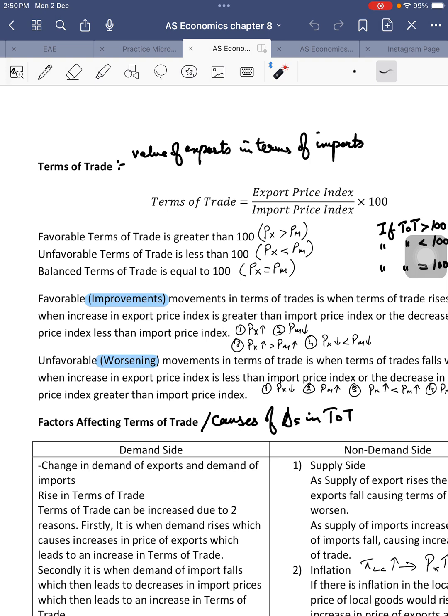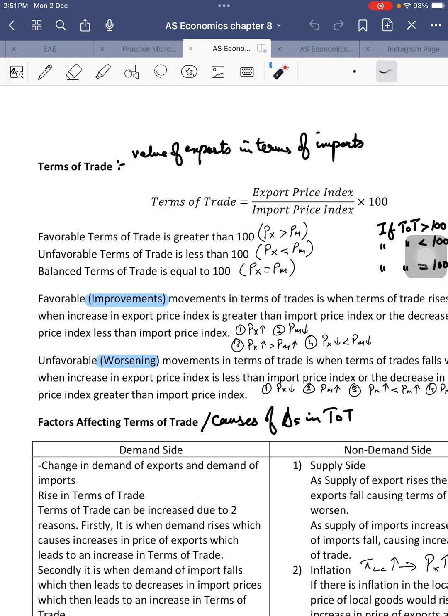Now, the more important thing, rather than knowing when a country's terms of trade is favorable or unfavorable, is to note and know what is meant by improvements in a country's terms of trade and what is meant by a worsening of a country's terms of trade. So when does a country's terms of trade improve and when does a country's terms of trade worsen?